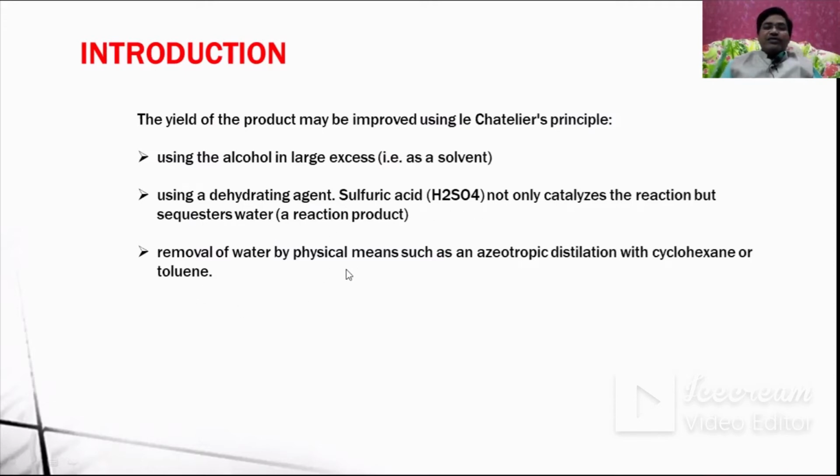Removal of water by physical means such as an azeotropic distillation, which with cyclohexane or toluene will be used. Now let us see what are the general mechanisms involved in this esterification in acidic medium. See, the first step is the protonation. This step is called the protonation of an acid.